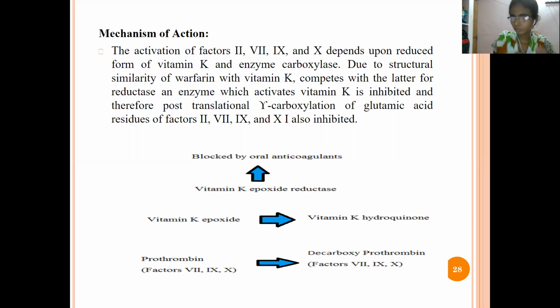So in this mechanism of action, there are 13 blood clotting factors which are responsible for causing blood clotting in our body, and vitamin K is inhibited in order to stop or avoid the clotting of the blood for some time. So this is the mechanism of action of the anticoagulant.